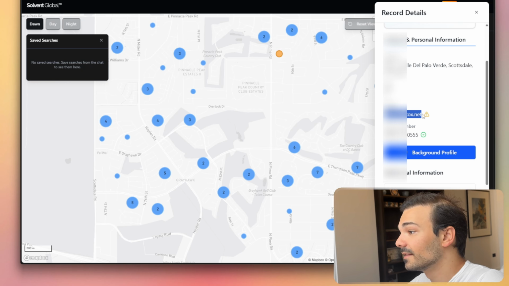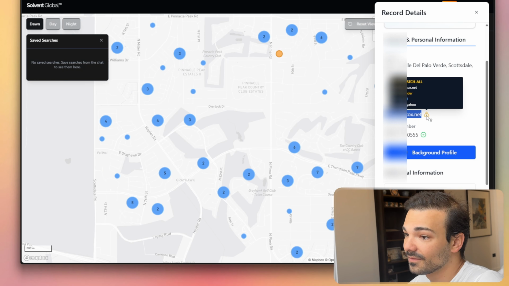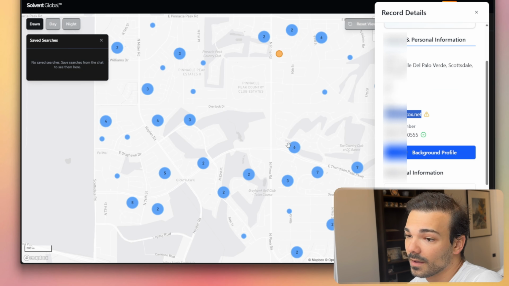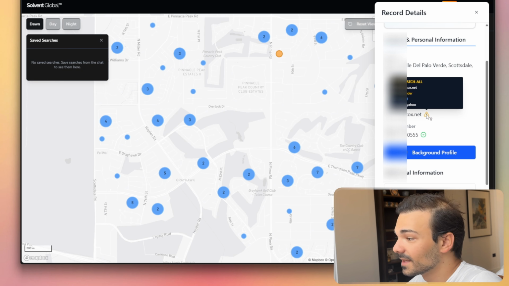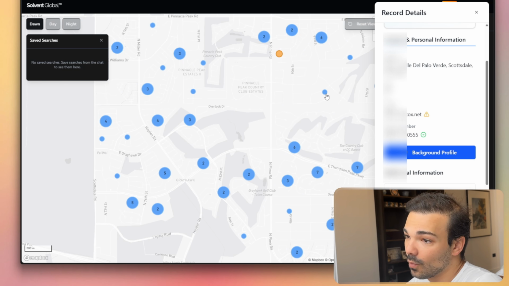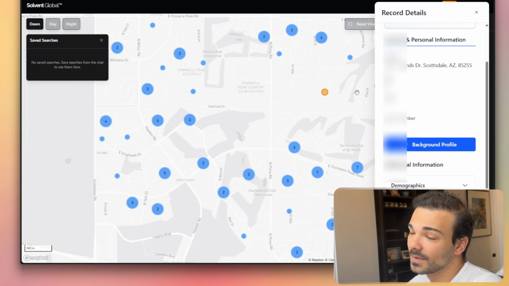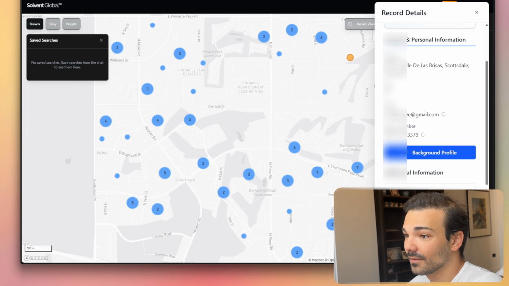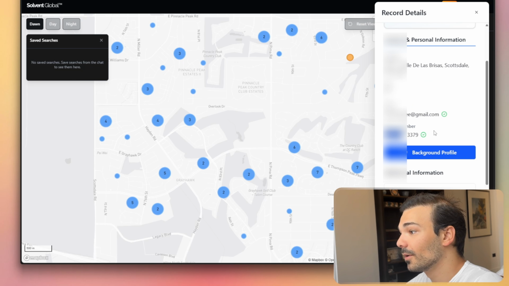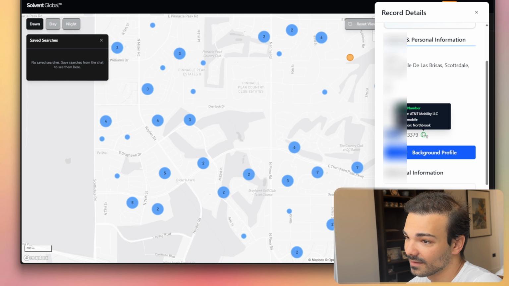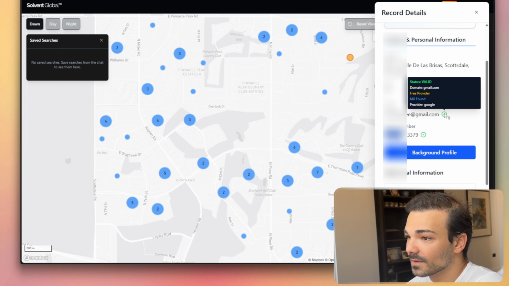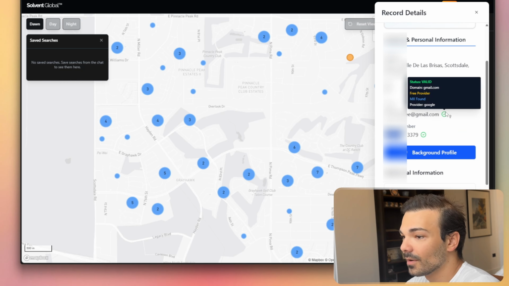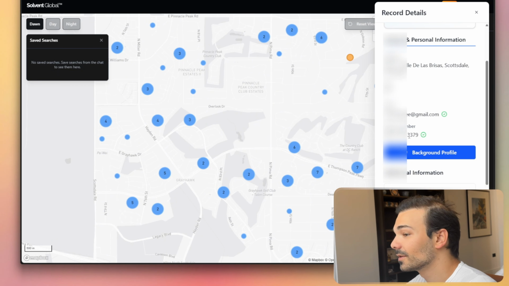In this case, this email is not correct, right? So we can't find the provider. So it's just a warning symbol, which means that it's more likely to bounce. Whilst you're going through here, some people might not have emails. They might not have things. So in this case, we have both an email and a phone number. They've both been validated. So you can see that, yes, this is with AT&T. And this one's also validated as a Gmail provider and found the mailbox as well. So it's found both the mailboxes and the phone numbers.